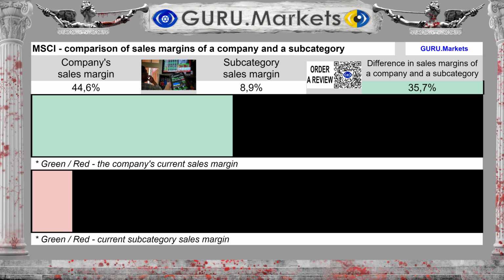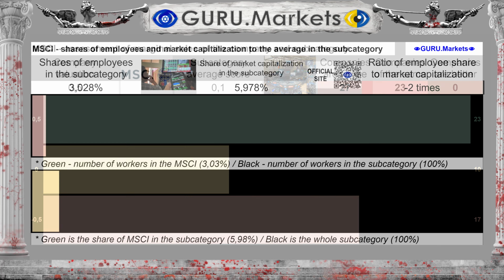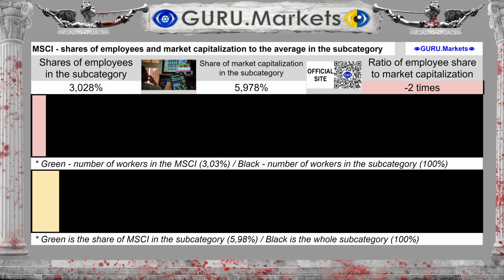The difference between the subcategory average and the company's performance is 35.6%. Assessment of marginality in comparison with the indicators of companies in the subcategory: Good, 0.5 points. The company's share in terms of the number of employees in the subcategory is 3.028%. This is 97% less than the market capitalization share, and this reflects the imbalance in the current market value of the company MSCI Inc., probably towards revaluation.